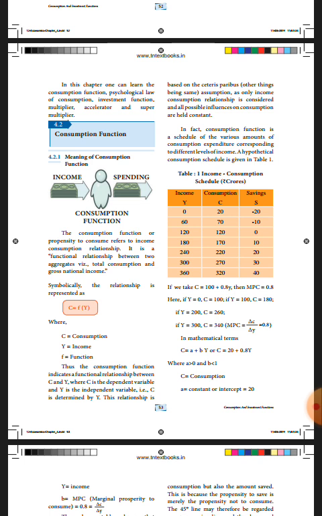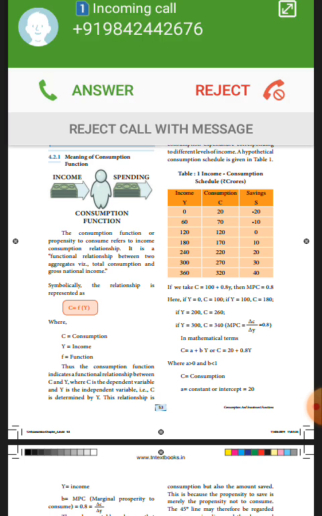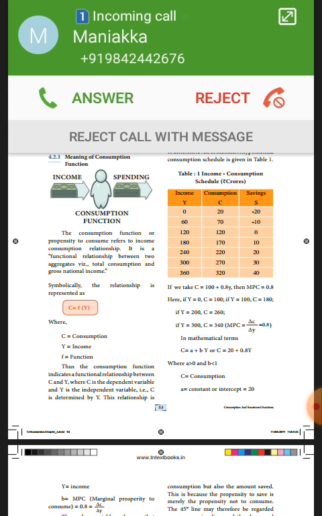Answer is 100. So C is 100. If Y is equal to 100, C is equal to 100 plus 0.8 into 100. Instead of Y you put 100. So C is equal to 100 plus 80.